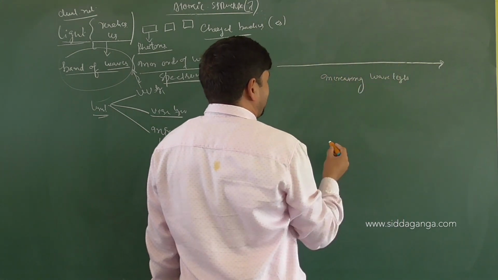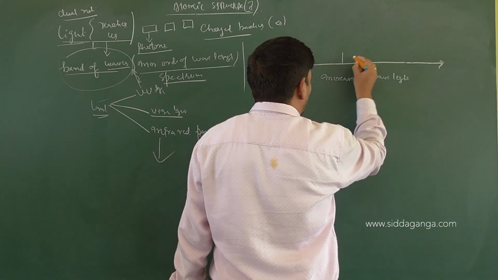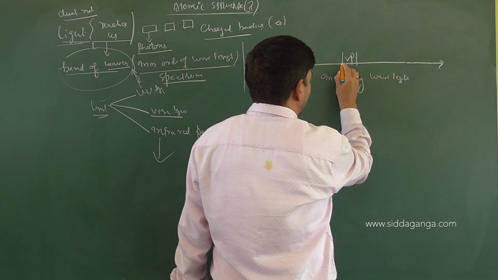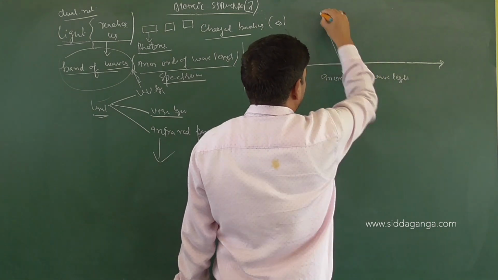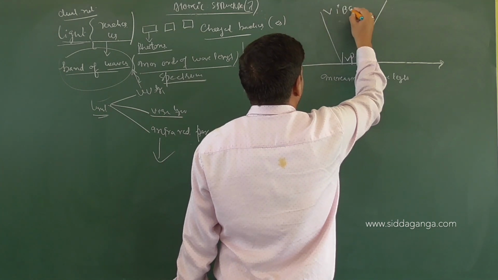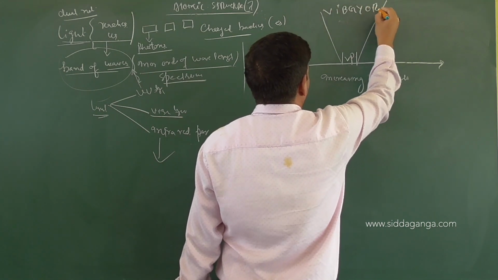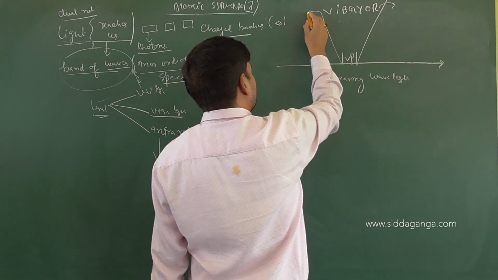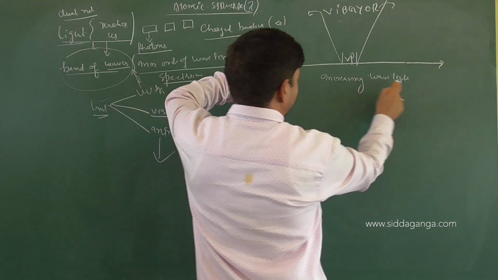Out of this electromagnetic spectrum, a very small portion is the visible portion, which we are able to see. And in this visible portion only, you have V, I, B, G, Y, O, R. So above red, you have some regions, and below violet also you have some regions. Keep it in mind, it's increasing wavelength.